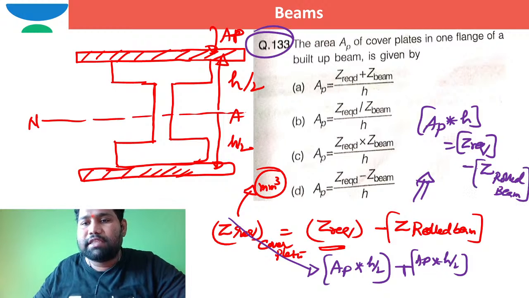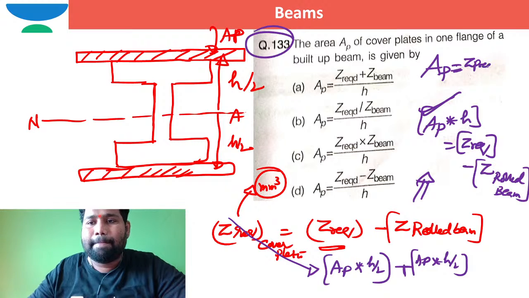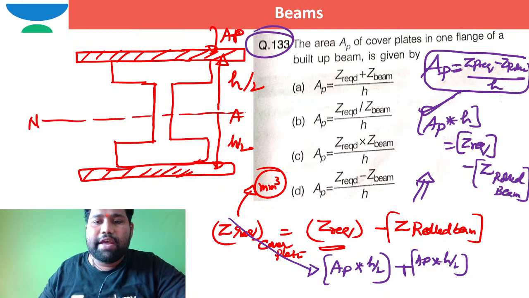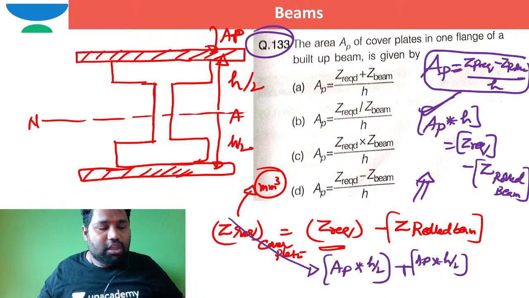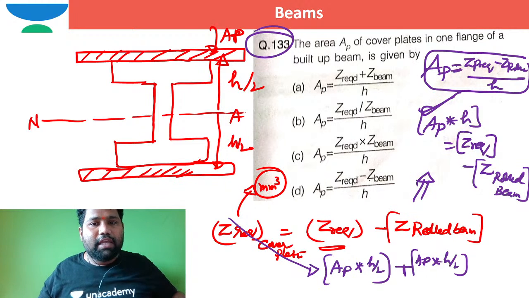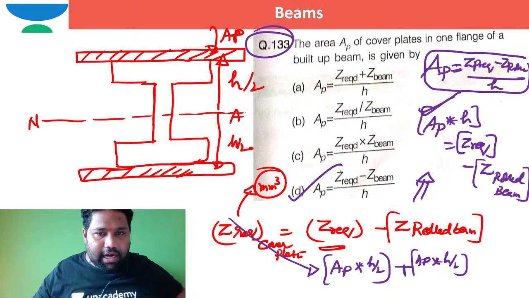This is what I can say. So from this one, how can I work out the area of the single cover plate? Area of the single cover plate is equal to ZP required minus ZP of rolled beam, divided by H. They didn't give the terminology "rolled", but they had given a beam section, which is the rolled beam, if you think. So directly the option for this one is D.